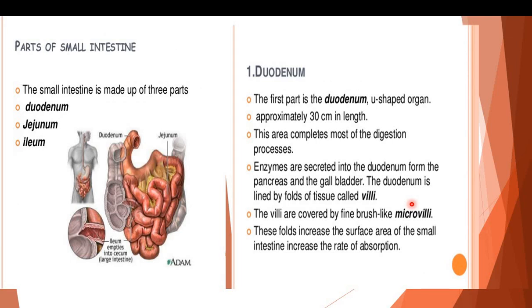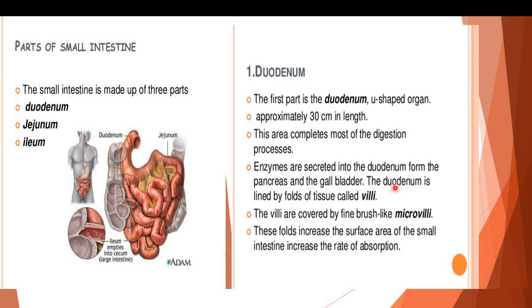Parts of small intestine. The small intestine is made up of three parts: duodenum, shown here, jejunum, shown here, and ileum. It empties into the cecum, large intestine. Duodenum is the first part, which is a U-shaped organ approximately 30 cm in length. This area completes most of the digestion processes. Enzymes are secreted into the duodenum from the pancreas and the gallbladder.